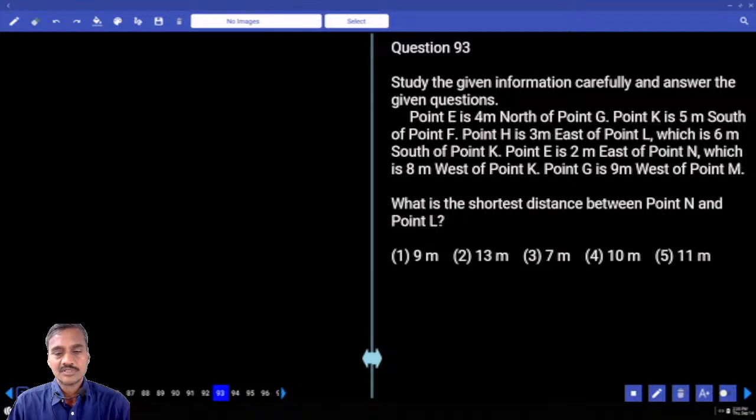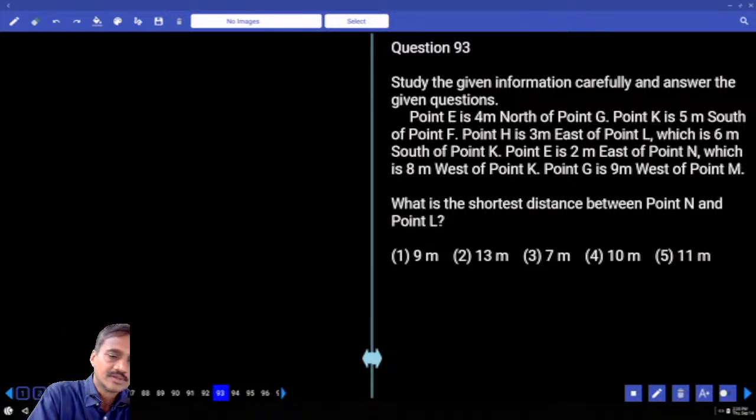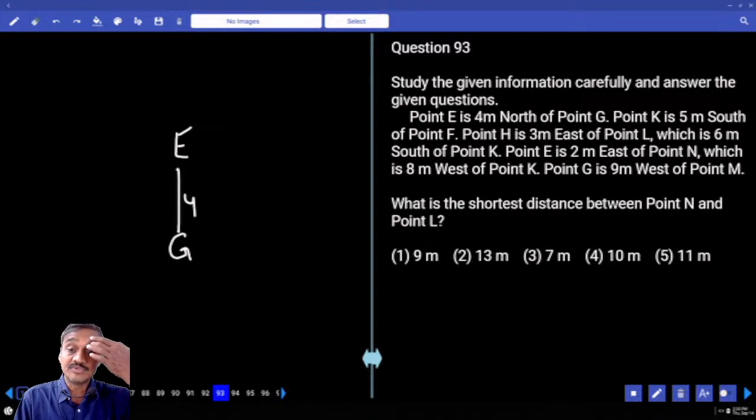Now it is directions. In this one, E is 4 meters to the north of Z. Now E is here. And K is 5 meters to the south of F. Now F and K, the distance is 5 meters.